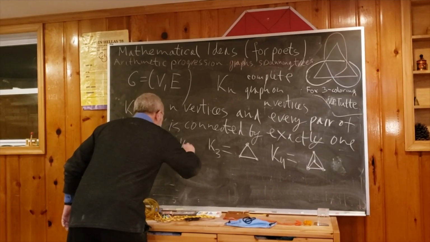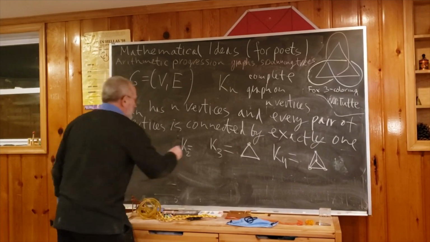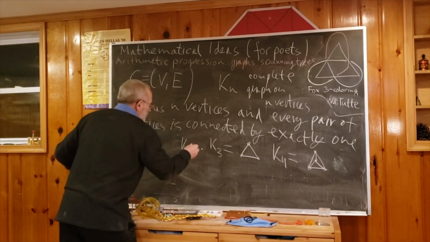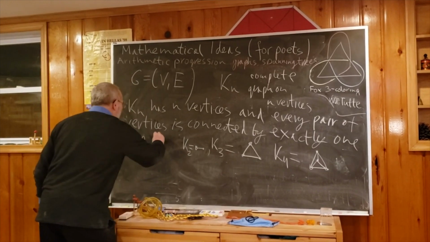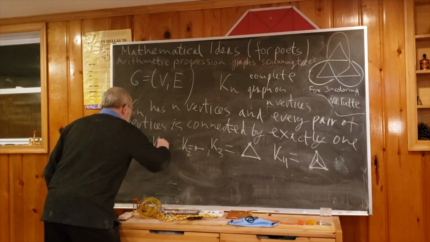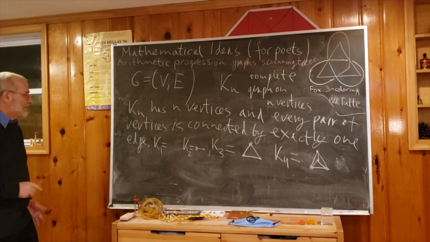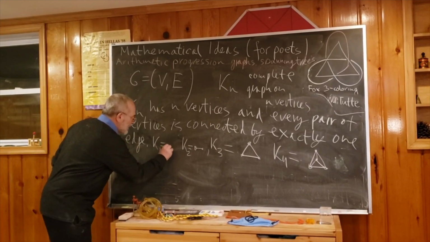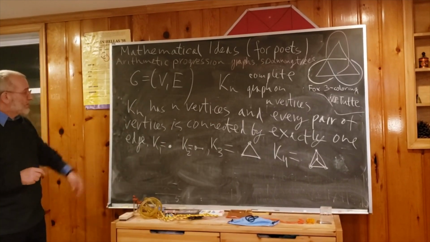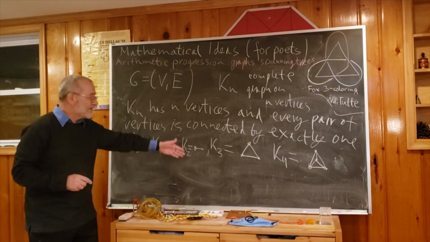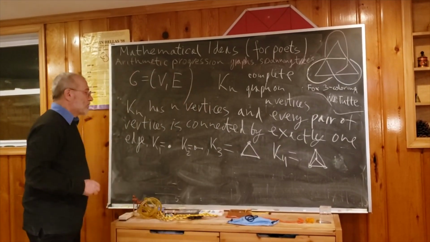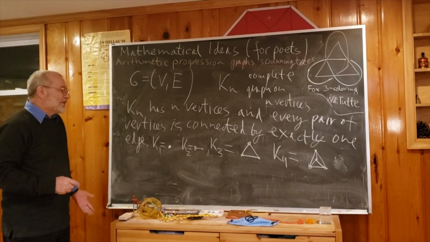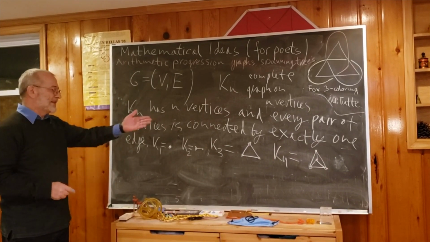K2 has 2 vertices, and these should be connected by an edge, so it's just an interval. But what is K1? For K1 we have to think a little, but it is one vertex and nothing to connect. So K1 is a vertex, K2 an interval, K3 a triangle, K4 is a skeleton of a tetrahedron, we can say it is this graph.